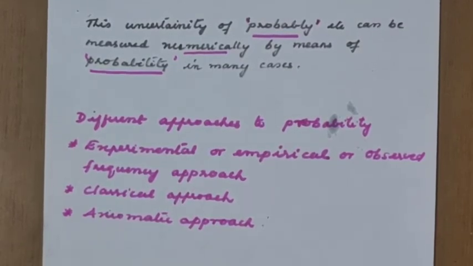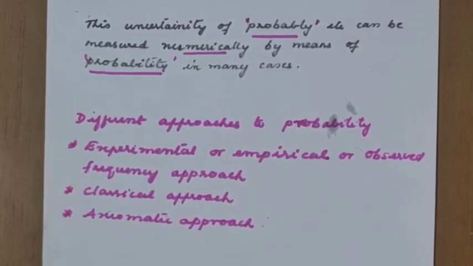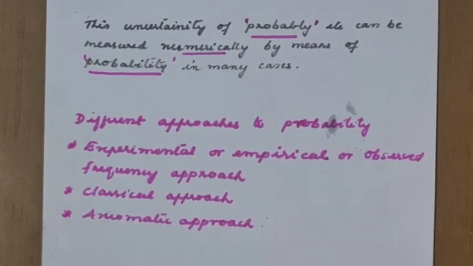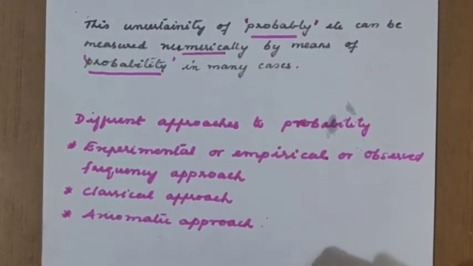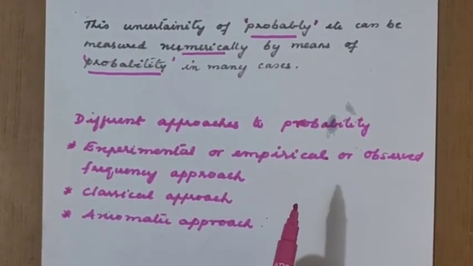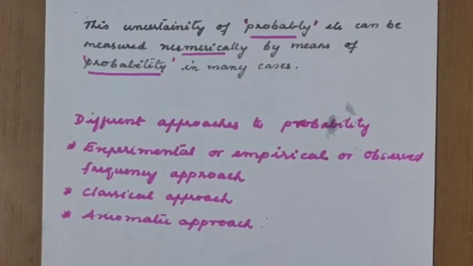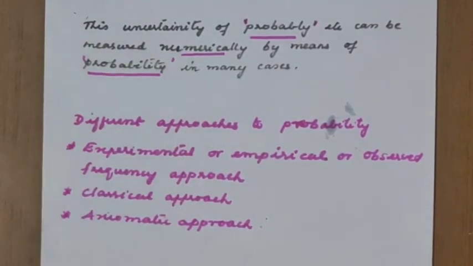So these types of events you already came across, but at the same time there are some events where we are unable to predict whether it is going to happen or not. We are unsure about that. It is for that type of events that we learn probability. In particular, in this class 9th, we are going to learn probability through the experimental or empirical way, that is through experiments. Through the experiments we are making the probability.